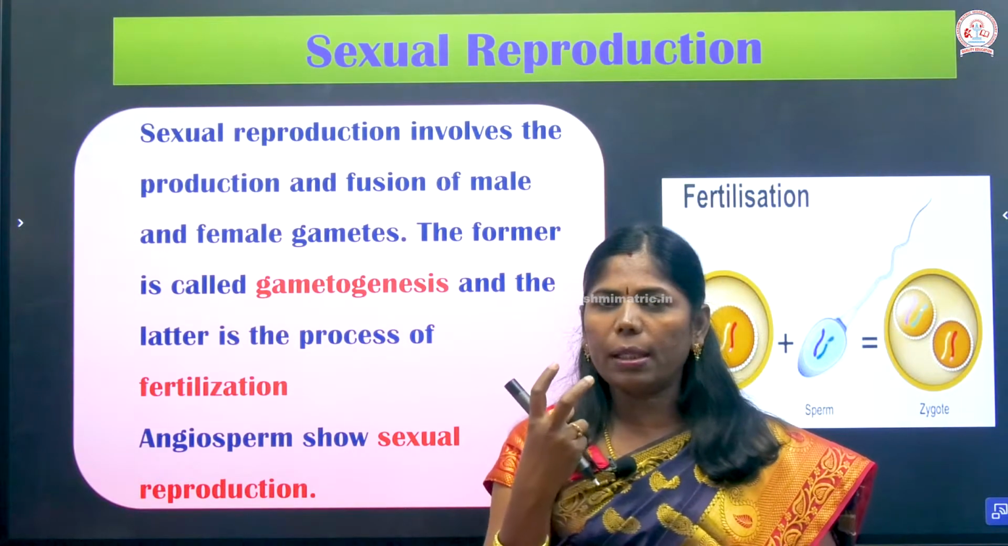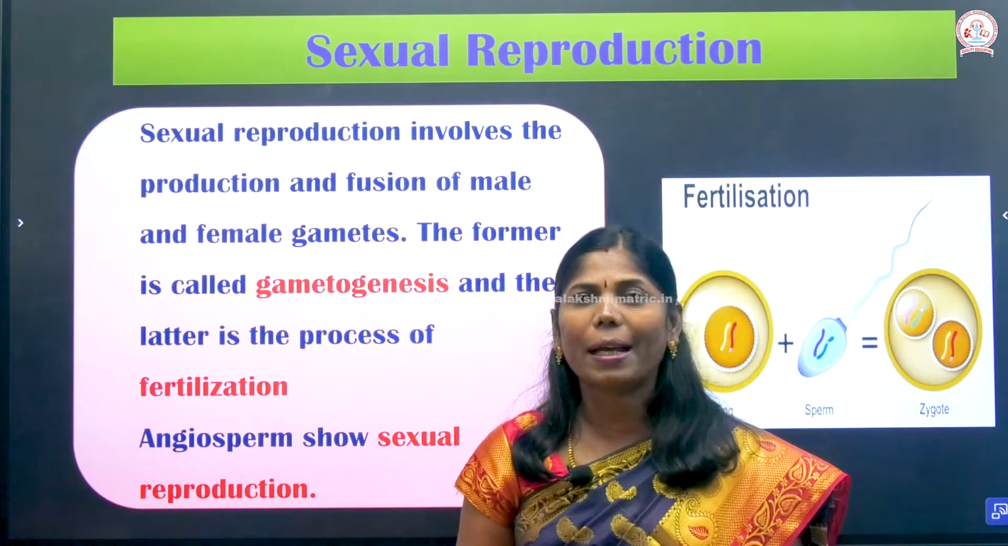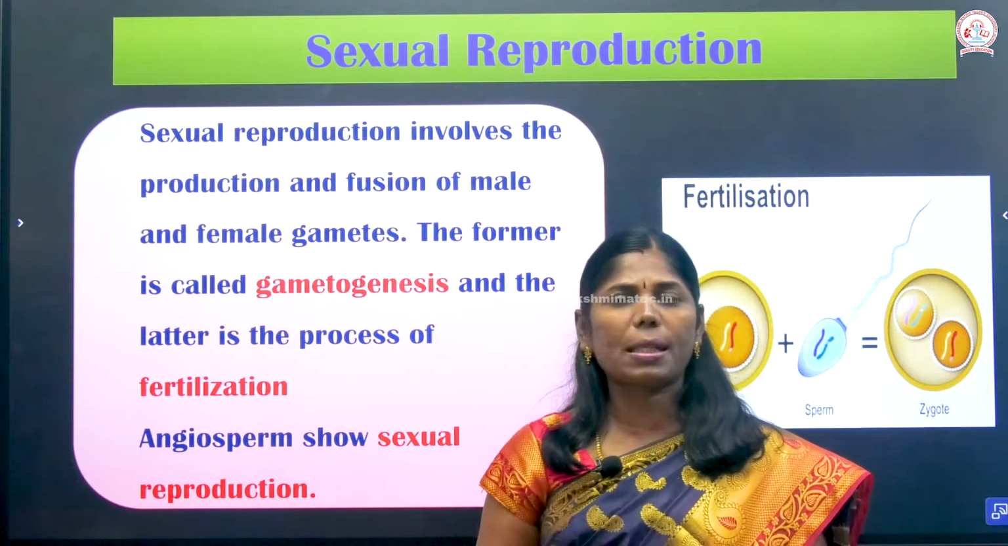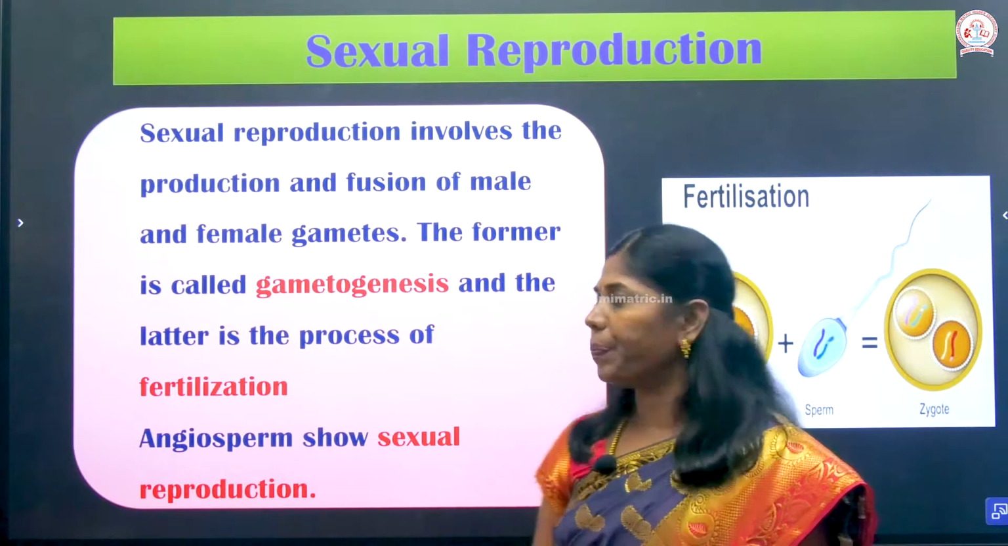So, in which organ does sexual reproduction take place? If you look, that is the flower. The flower is the site of sexual reproduction. So, do you know the structure of the flower and the parts of the flower? You already studied that in earlier classes, isn't it?